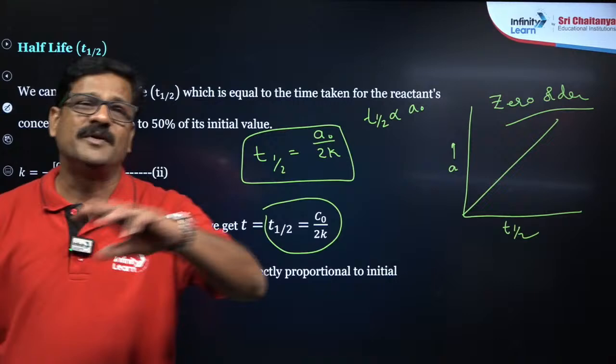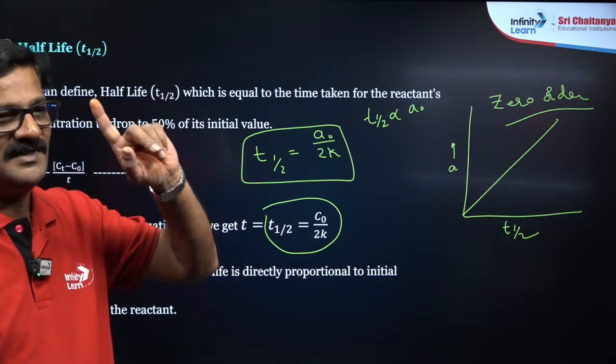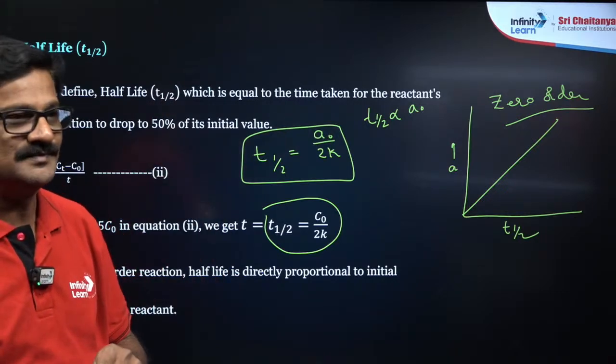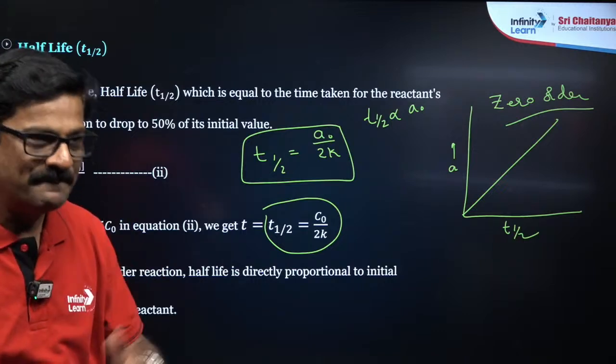So simply you will be given, okay Indraja, A naught is not 1, A naught becomes A naught by 2. Fine.